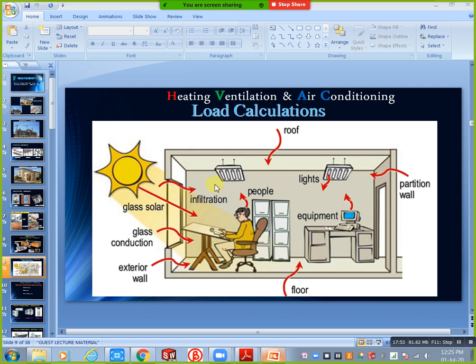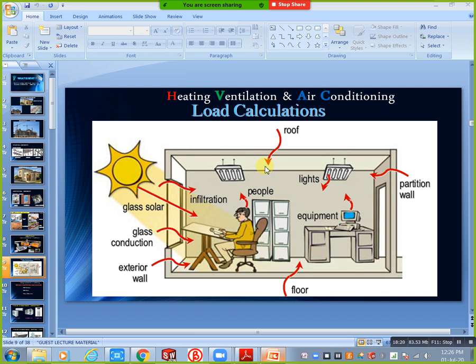You need to calculate all of these for the load calculation. When you design your HVAC, you need to calculate all of these. Without that you can't design your duct routing. That's why first of all we need to know how many heat gaining sources there are for a room. We need to calculate and find out all of them. Okay, this is HVAC.